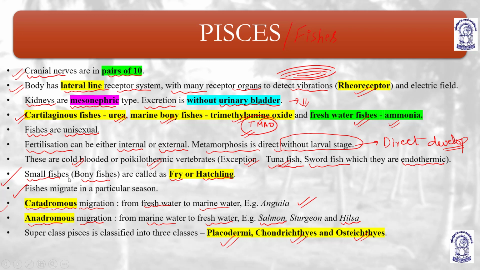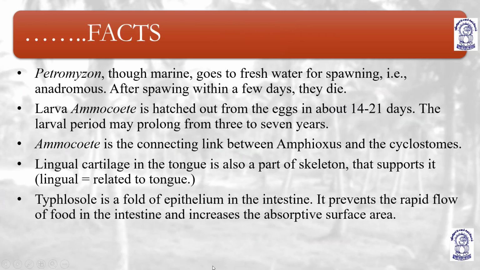Right? Now coming to the next, there are some important facts. Then we'll start with the different classes. Petromyzon, though it is marine living, goes to fresh water for spawning, meaning for laying eggs. So it is anadromous.